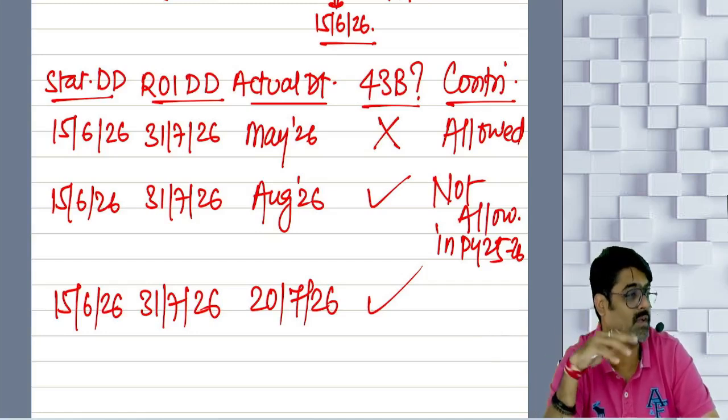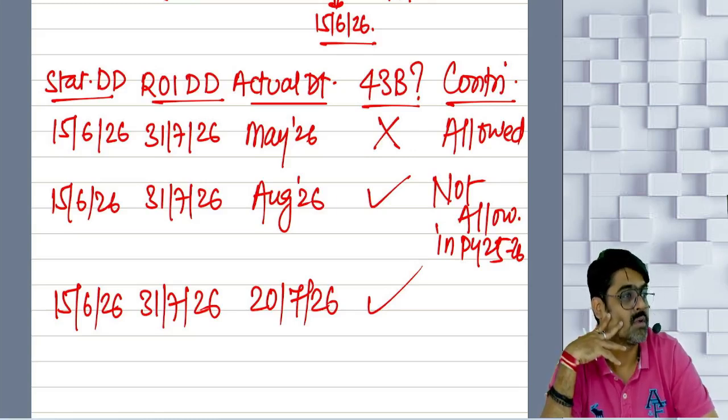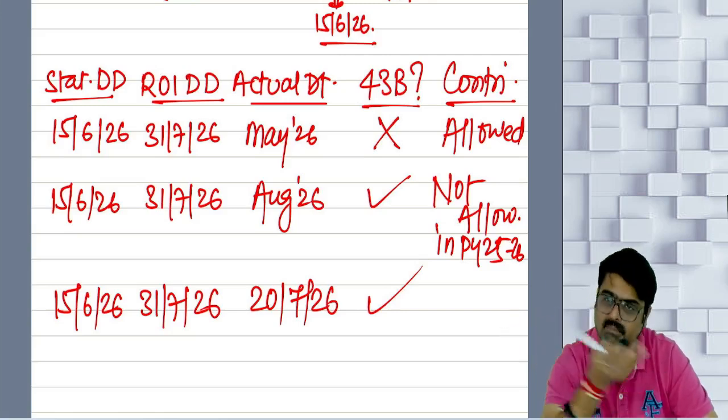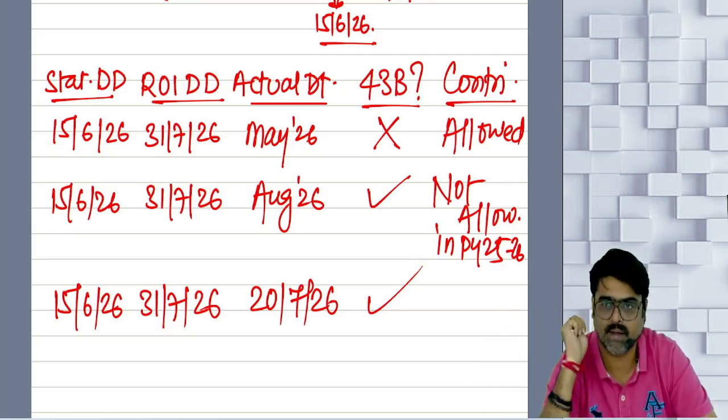But the assessee used to get harassed. He used to get into the problem. And some assessing officers were allowing it.